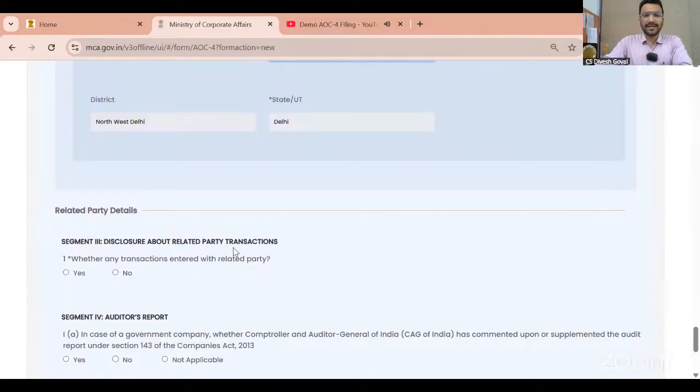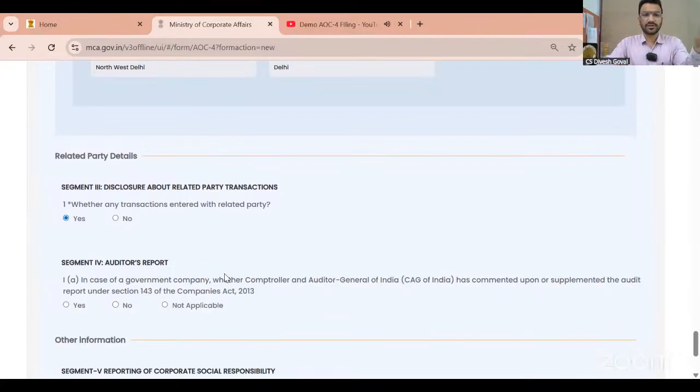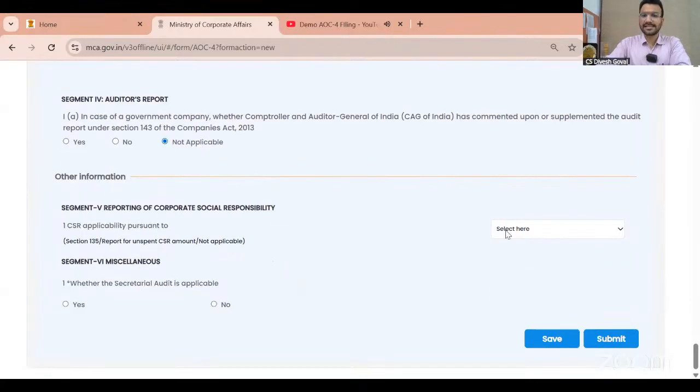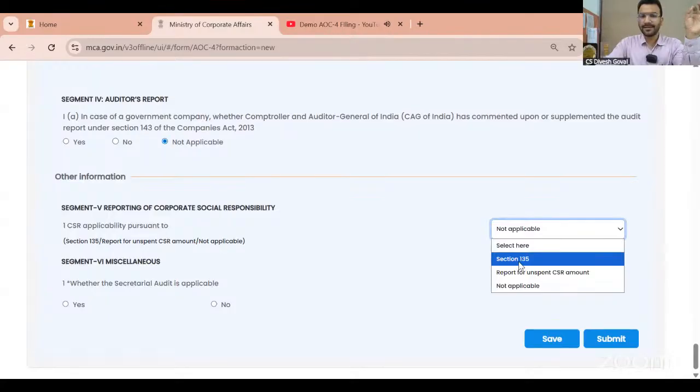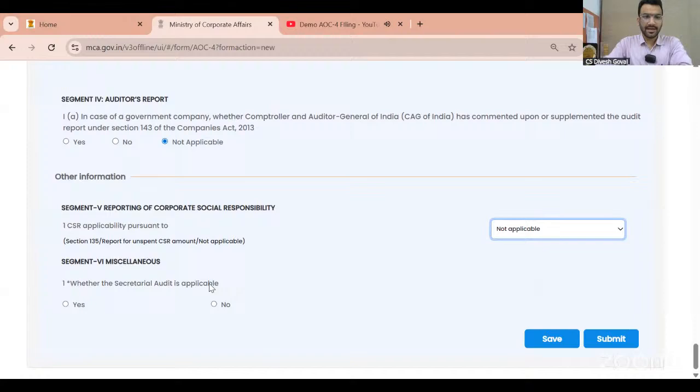Disclosure about related party transaction. Whether any transaction entered with related party, I will say yes. Doesn't matter whether that transaction is in the ordinary course or at arm's length. It is just asking whether any transaction, I'm saying yes. In case of a government company, I'm not a government company, so I'm mentioning not applicable. Segment reporting, CSR, I'm saying no, it is not applicable to me. If I say it is applicable, then the other information, the CSR2, will open, but I'm not selecting it. Whether secretarial audit is applicable, no.